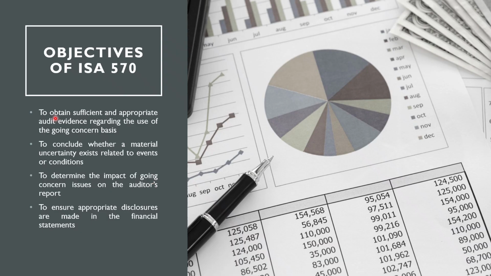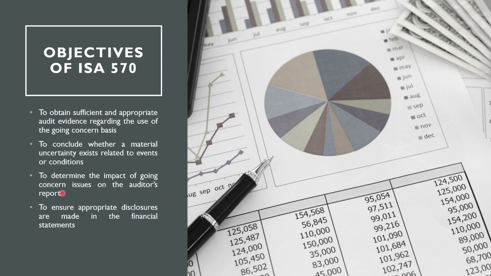So, the objectives of ISA 570 are clearly listed here. First, the auditor aims to obtain sufficient and appropriate audit evidence regarding management's use of the going concern basis of accounting. Second, the auditor must conclude whether a material uncertainty exists related to events or conditions that may cast significant doubt on the entity's ability to continue as a going concern.